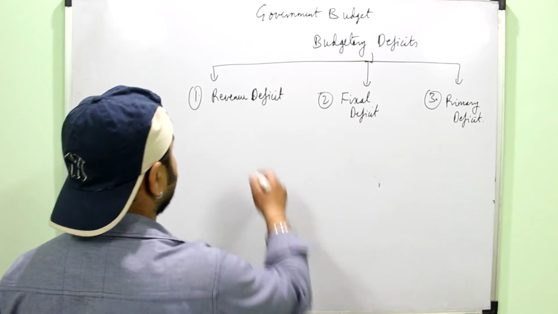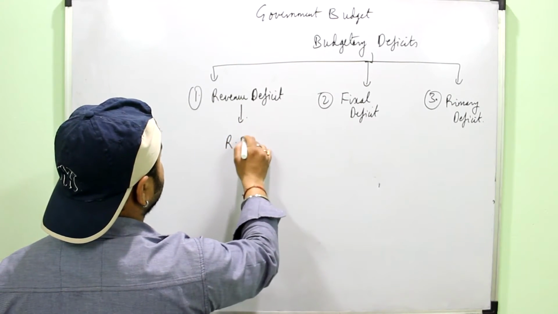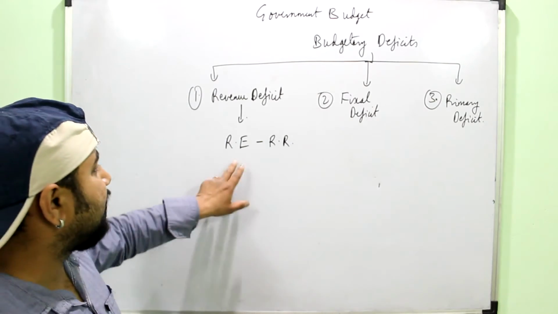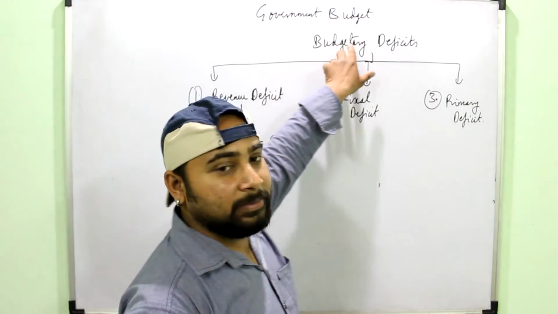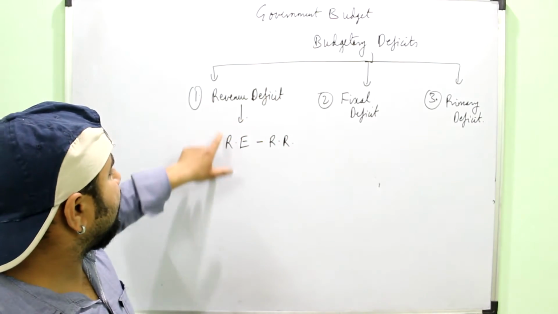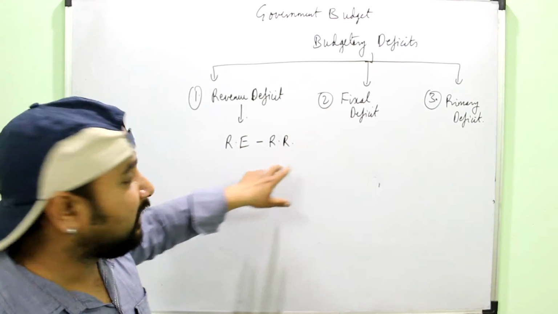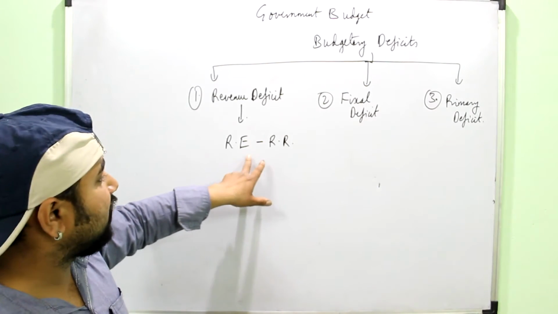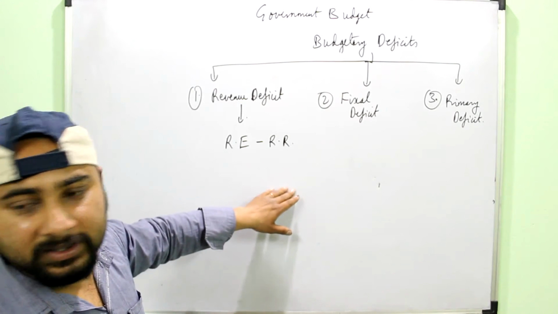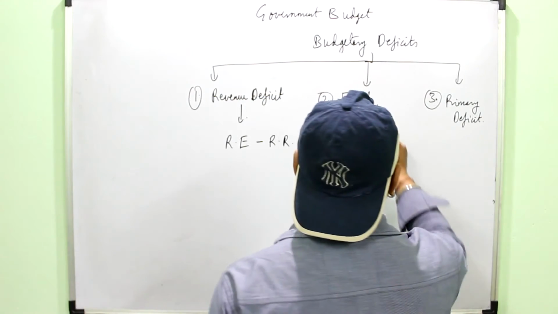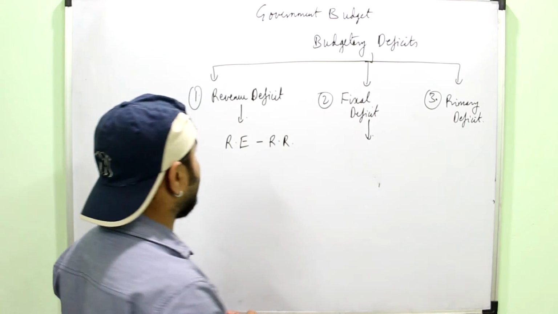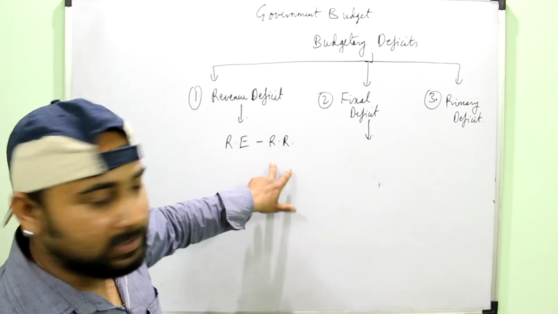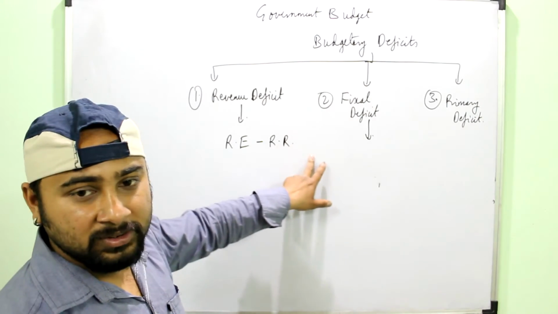Revenue deficit simply means the excess of revenue expenditure over revenue receipts. Remember, here expenditure will be more because it is which type of budget? Deficit type of budget. So revenue deficit is revenue expenditure minus revenue receipts. It simply shows how much shortage of money the government is having in order to meet its revenue expenditures over revenue receipts. If you have to define the revenue deficit, you will define it as the excess of revenue expenditure over revenue receipts, and this is the formula: revenue expenditure minus revenue receipts.